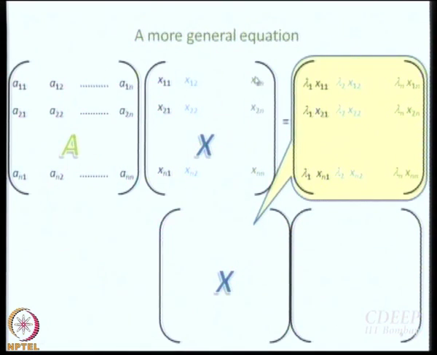Row vector? In one row? Okay, let us see what happens. This is first row, multiplied with first column, first one by one element will be lambda 1 x11, fine. What will be the second one? Do you get lambda 1 x21?